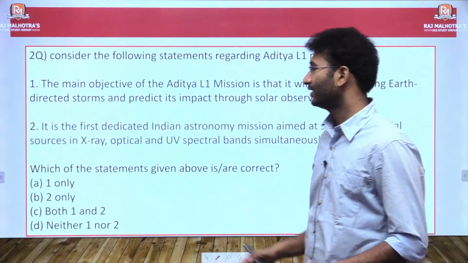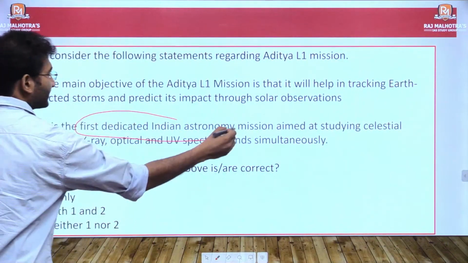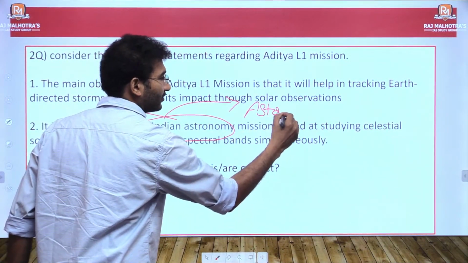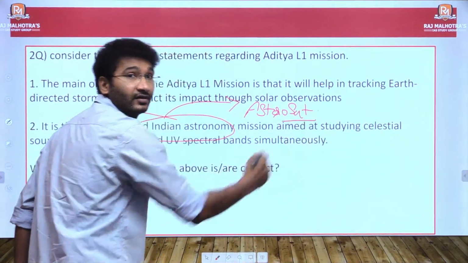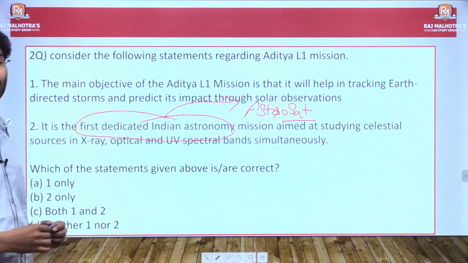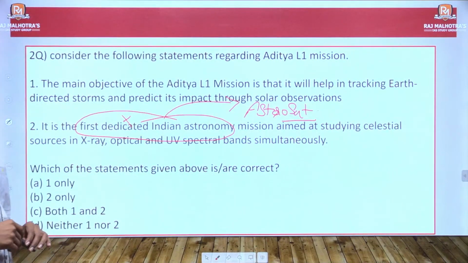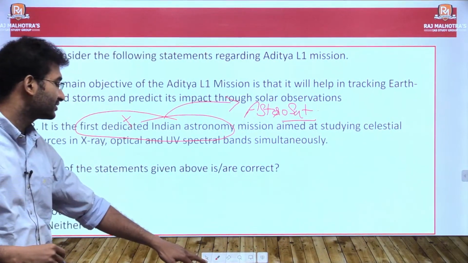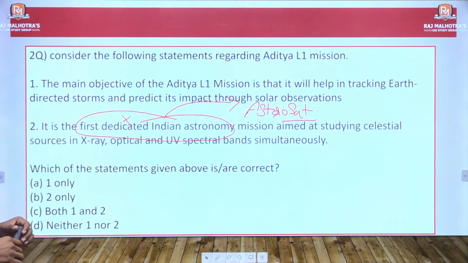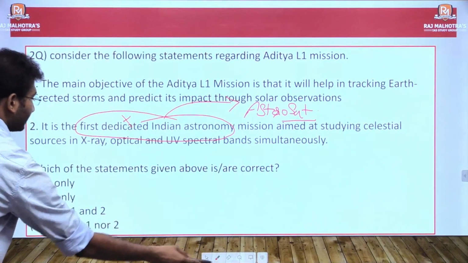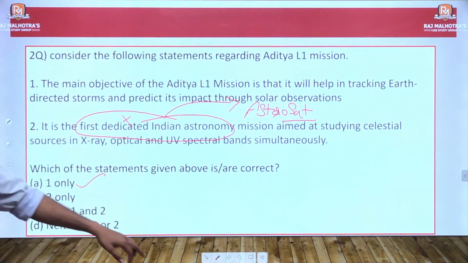Next, statement 2, it is the first dedicated Indian astronomy mission. No, a satellite named AstroSat has already been put into orbit. This is not the first satellite which is planned to be launched. The first satellite has already been launched, in the name of AstroSat, which is aimed at studying the X-ray, optical and UV spectral bands simultaneously. So here the answer would be only 1.